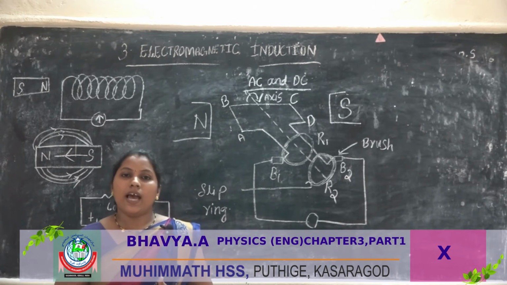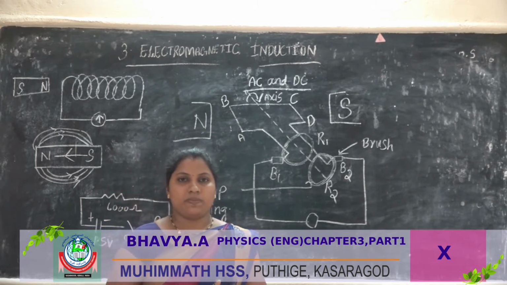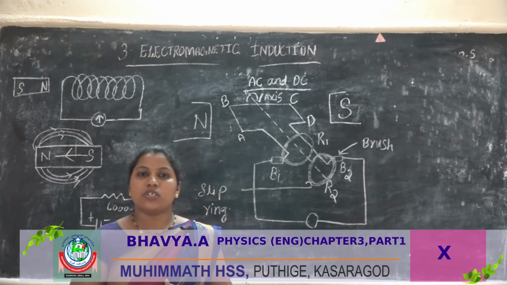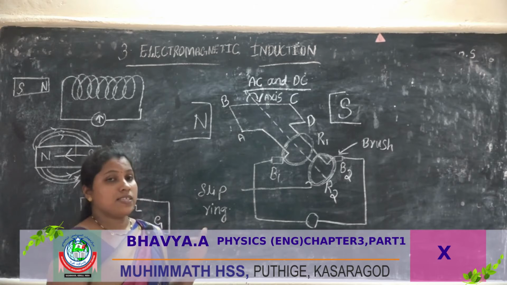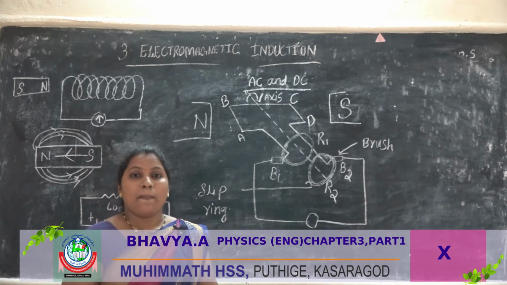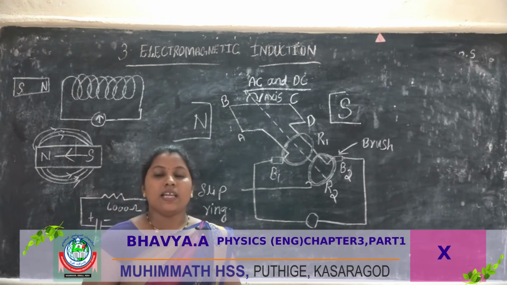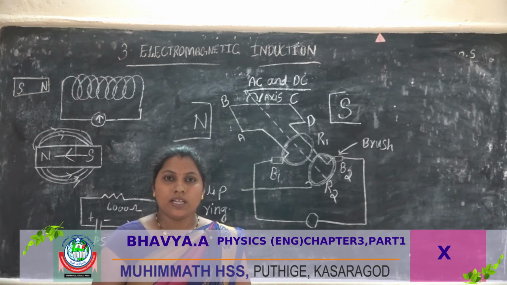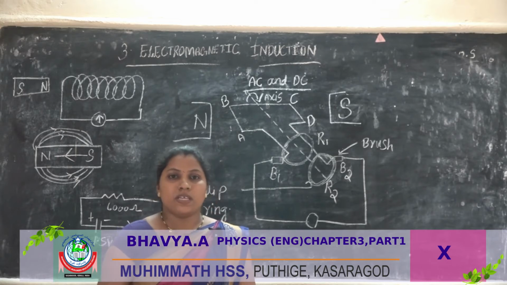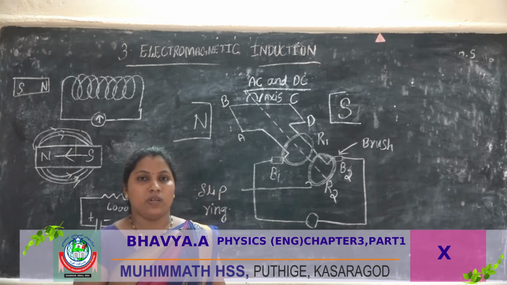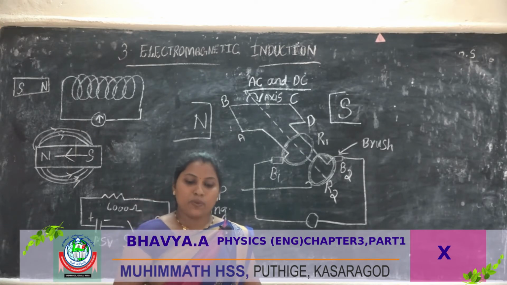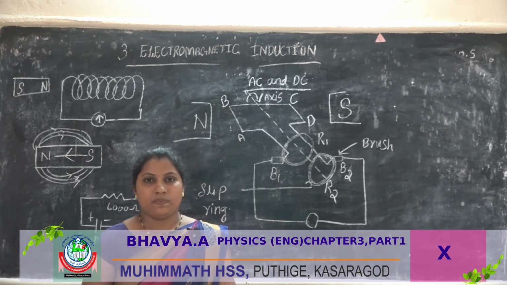That is called electromagnetic induction. Electromagnetic induction means whenever there is a change in magnetic flux linked with a coil, an induced EMF is produced in the coil.